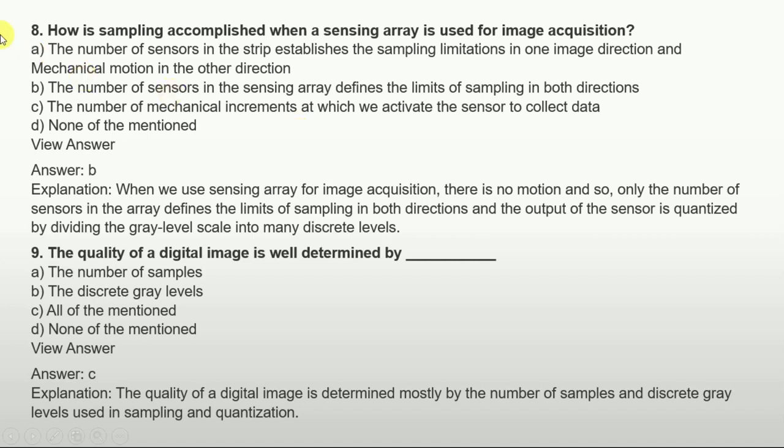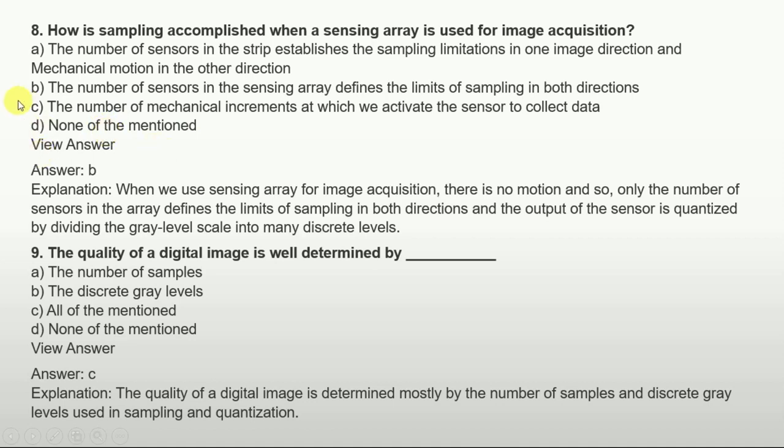So a new question is, how is sampling accomplished when a sensing array is used for image acquisition? Options are: A, the number of sensors in the strip establishes the sampling limitation in one image direction and mechanical motion in the other direction. Option B is, the number of sensors in the sensing array defines the limit of sampling in both directions. Option C is, the number of mechanical increments at which we activate the sensors to collect data. None of the mentioned is the fourth option.